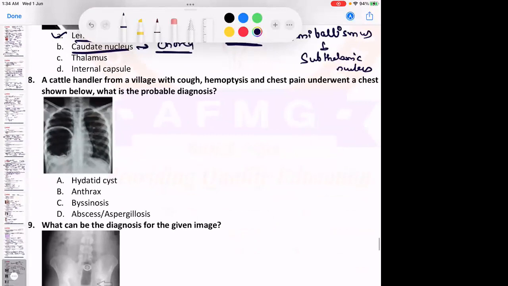Internal capsule damage can lead to dense hemiplegia in the patient. It will cause dense hemiplegia, which is usually seen in a middle cerebral artery stroke.